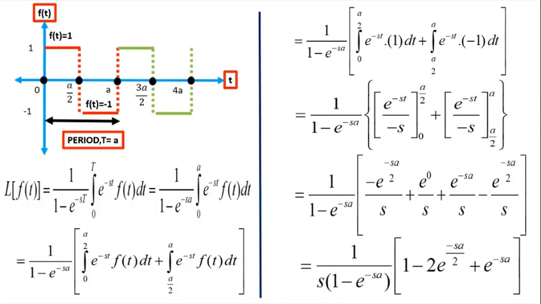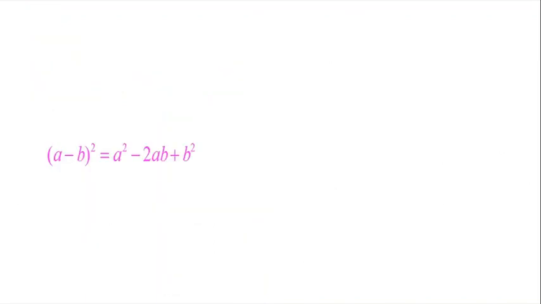So now when we simplify, we get 1 divided by s into 1 minus e power minus sa into 1 minus 2 e power minus sa by 2 plus e power minus sa. So now a minus b the whole square is equal to a square minus 2ab plus b square.